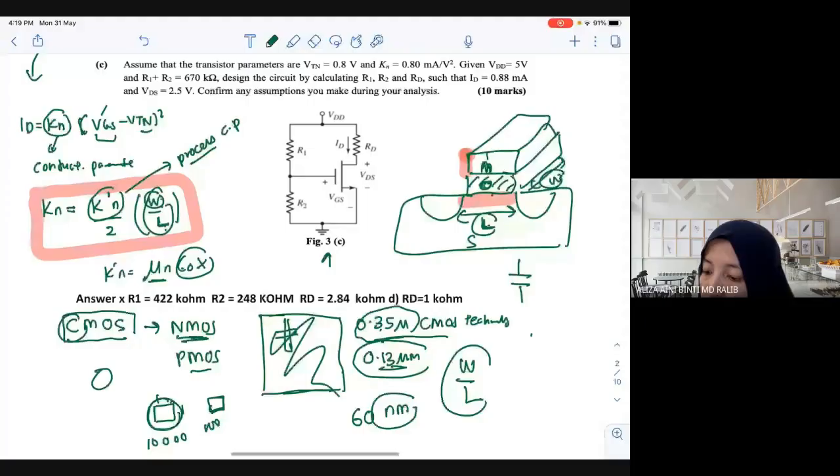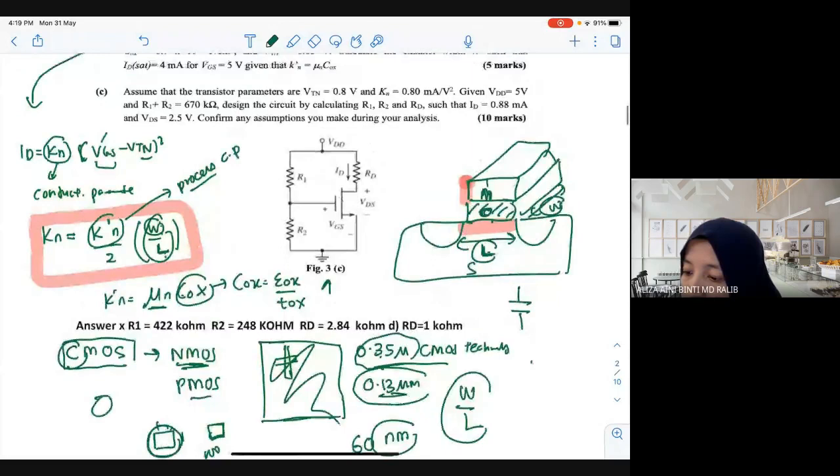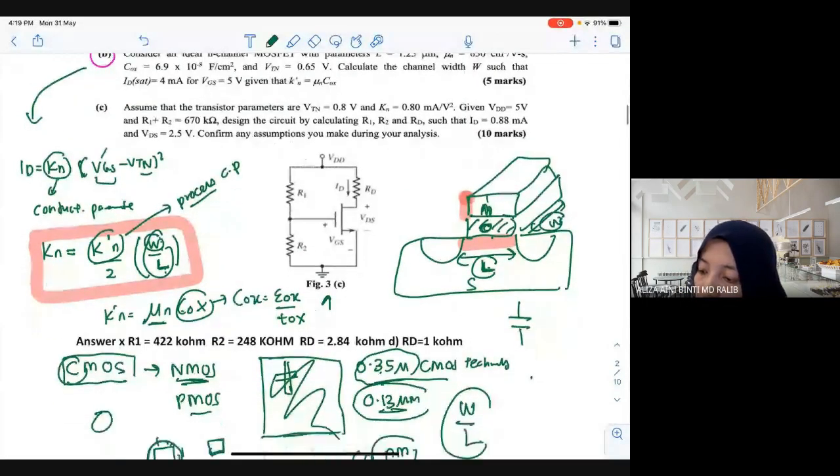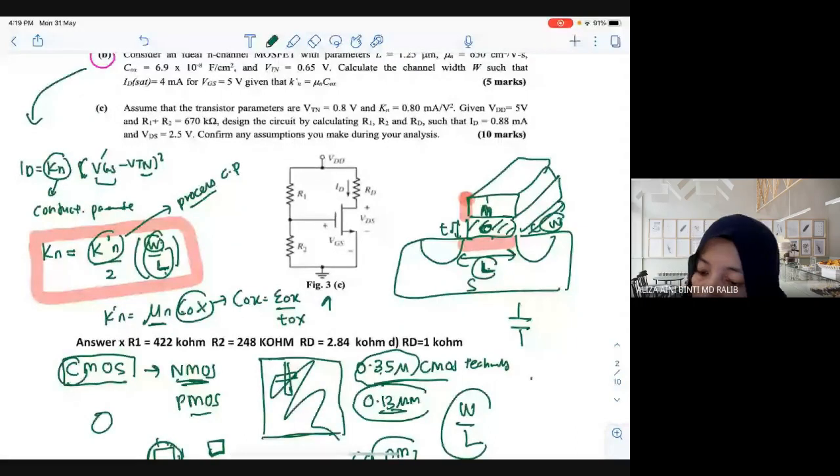From this COX, you have another formula: EOX divided by TOX. EOX is the dielectric, and TOX is the thickness of this oxide, which also plays a role. All of this contributes to the current. That's why I say this area, the gate area, really matters, because this is connected to your VGS, right?